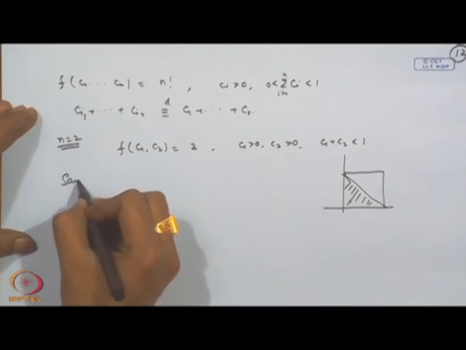Now, if we consider the estimation of the distribution itself based on order statistics, then we can define a function. That is what we call the empirical distribution function or the sample distribution function.